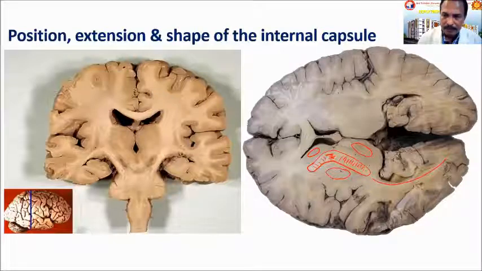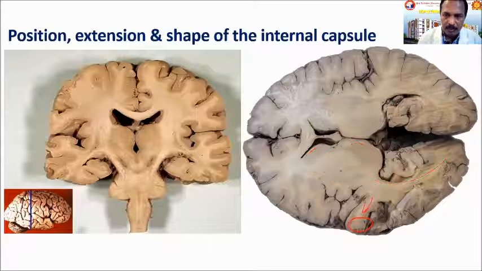From this area, some fibers go backwards towards the occipital lobe, which constitute the optic radiation or the retrolentiform part. Similarly, some fibers come to this part from the medial geniculate body, which is called the sublentiform part. So these are the main parts of the internal capsule.